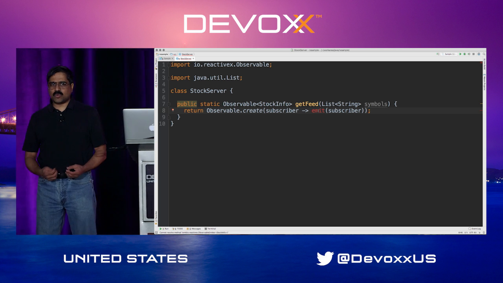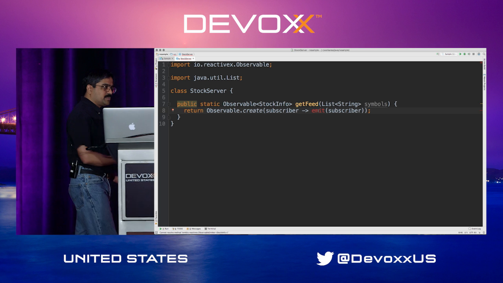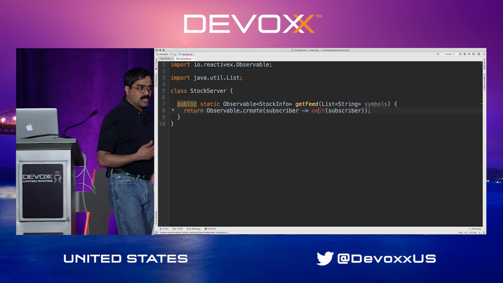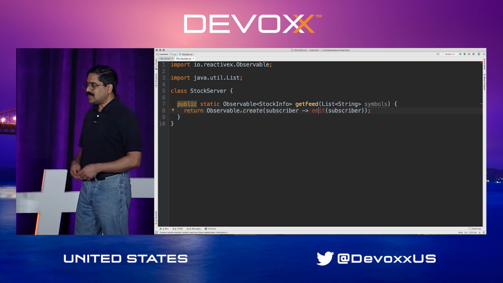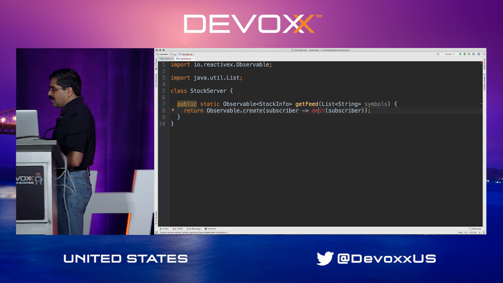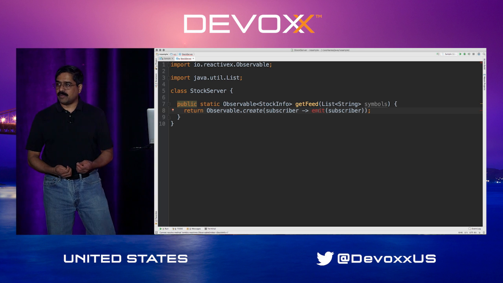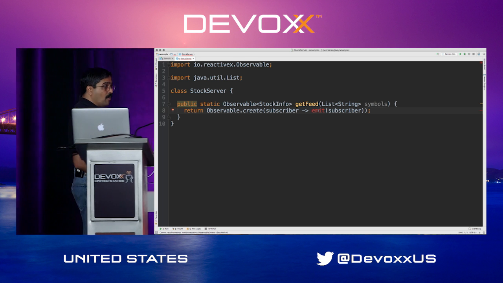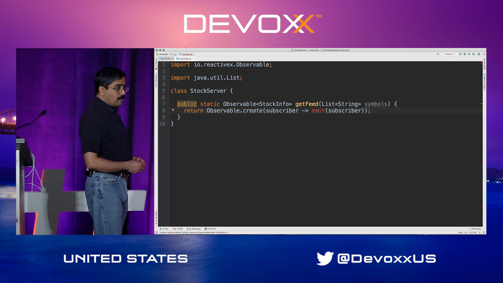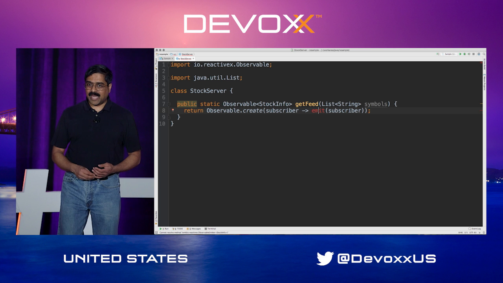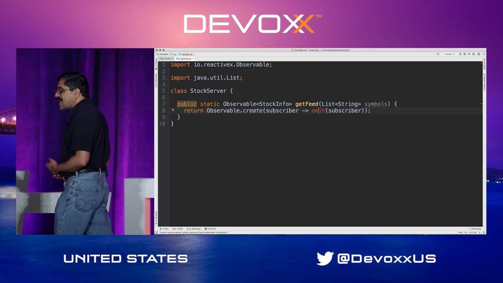Oh, wait a minute. Let's quickly talk about what is the difference between observable and stream, as we know streams in Java 8. Well, there are a couple of very clear differences between them. They both, streams in Java 8 and observable, are data emitters. So they both are going to emit data towards you. But the stream API in Java 8 does not deal with exceptions at all.